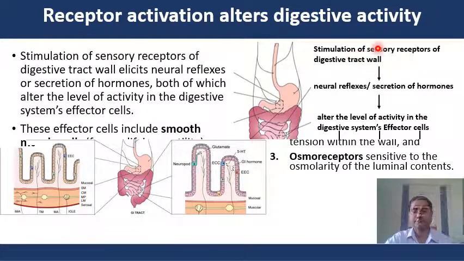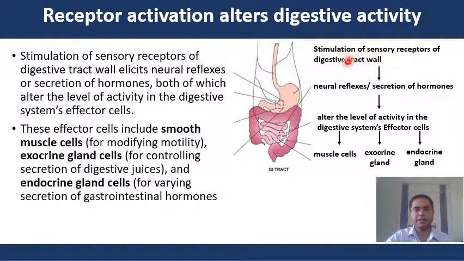The stimulation of these sensory receptors of the digestive tract wall can elicit neural reflexes and the secretion of hormones in the GI tract, and that alters the level of activity in the digestive system effector cells. The effector cells include smooth muscle cells for modifying motility, the exocrine glands for controlling the secretion of digestive juices, and the endocrine glands for varying secretion of the gastrointestinal hormones.